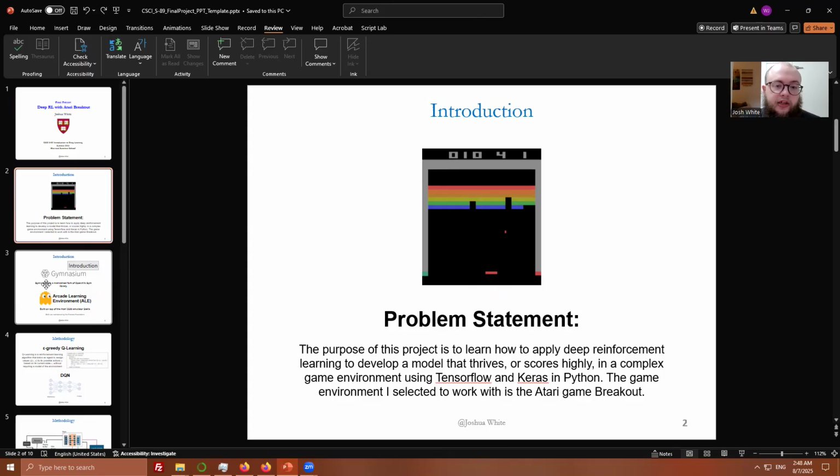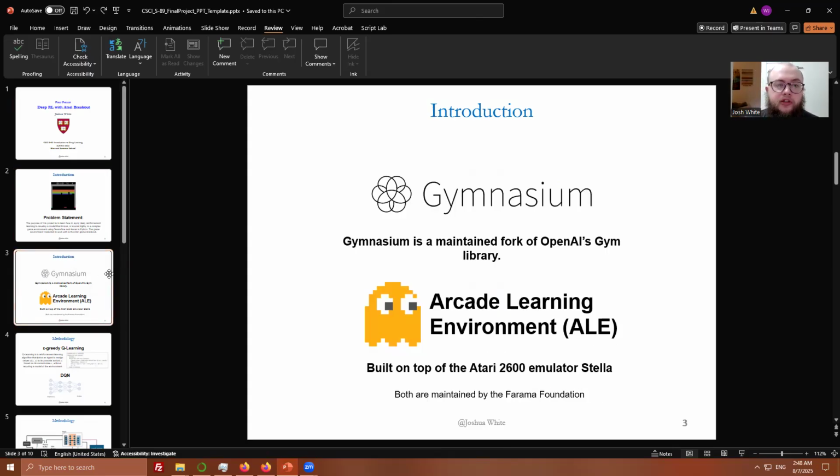I accomplished this task in large part due to these libraries managed by the Farama Foundation. Gymnasium is a fork of OpenAI's Gym library that allows me to easily train and connect my model to the Arcade Learning Environment, which is how I emulate the game itself.